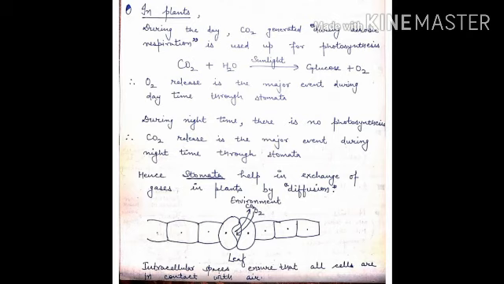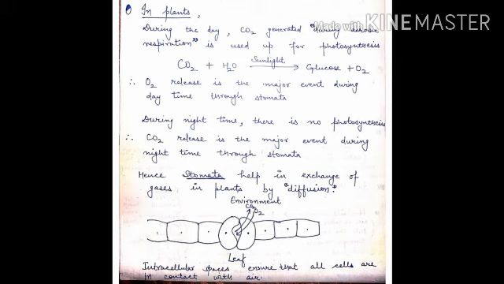So what actually happens during day and during night in the plants? During the day, CO2 is generated during aerobic respiration. That CO2 is further utilized for photosynthesis. During photosynthesis, the reverse happens. CO2 and water combine in the presence of sunlight.